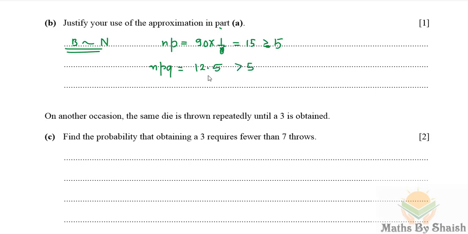So we have two conditions, the mean and variance both are greater than 5. That's why we can approximate a binomial distribution by the normal distribution.